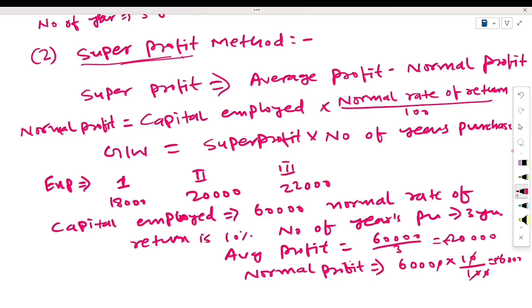Then we have to calculate the value of super profit, average profit minus normal profit. So 20,000 minus 6,000, it will be 14,000. This is the value of super profit.